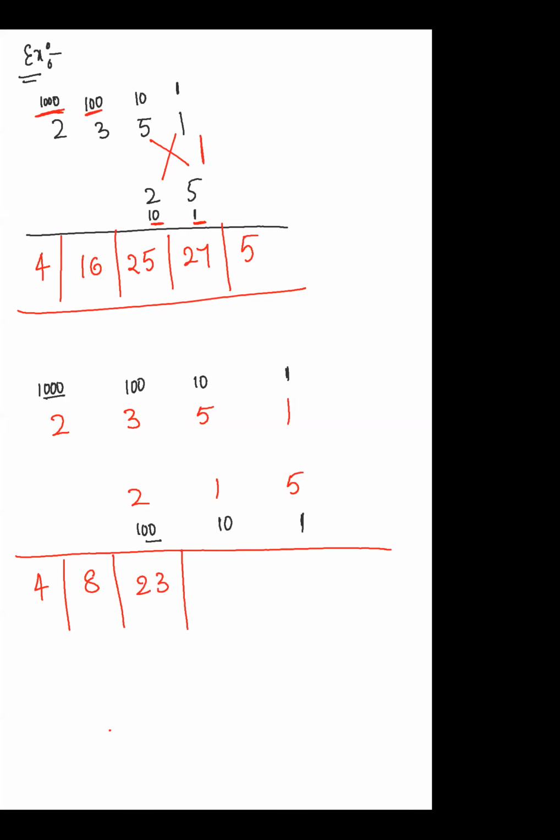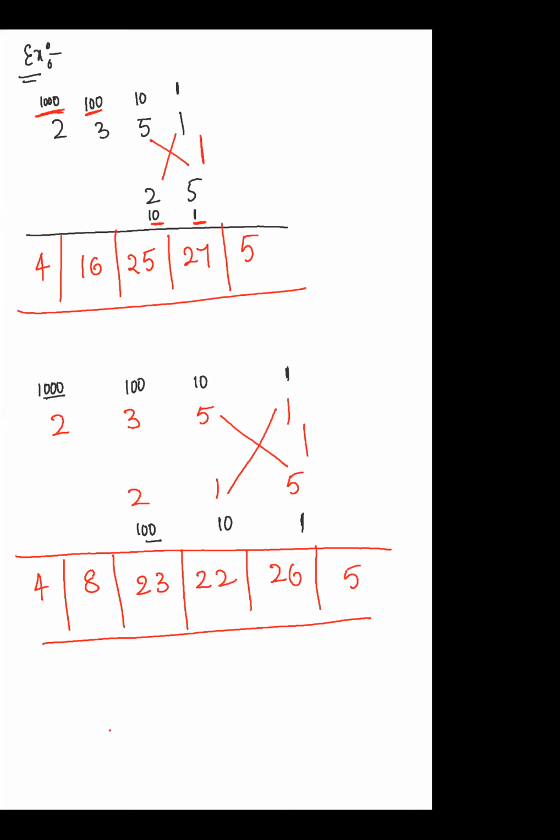So what is the next step? 1,000 is completed. Next one is 100, 100, 100. So that is 15 plus 7, that is 22. Next will be 10, 10, 26 I am getting. Finally 5. Is it clear to everyone or not?